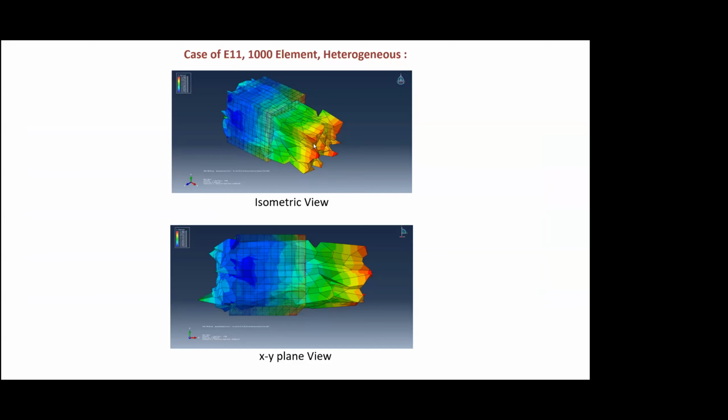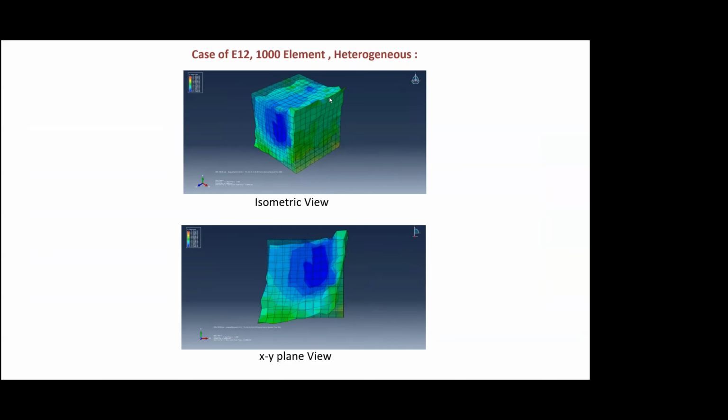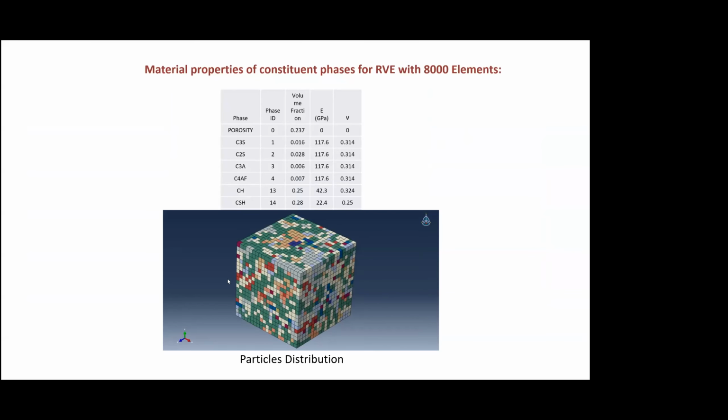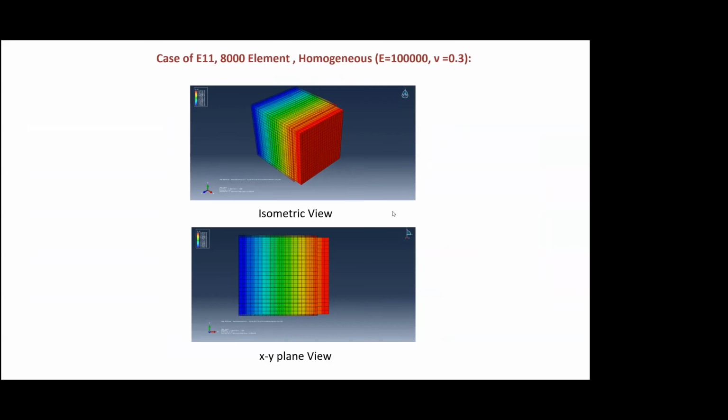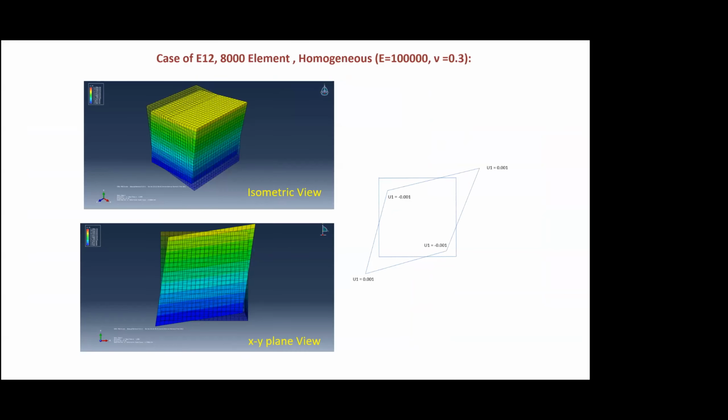Very rough properties come out. So the surface, the deformations are very, very rough. But as you increase, let's say for 8,000 elements, 20 by 20 by 20, you can see the same material, a better behaved representative volume element.